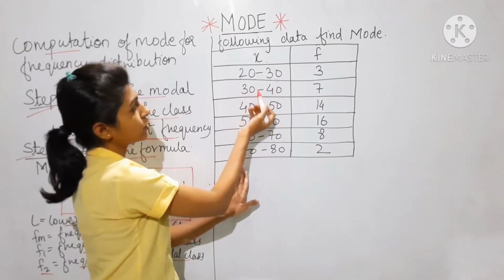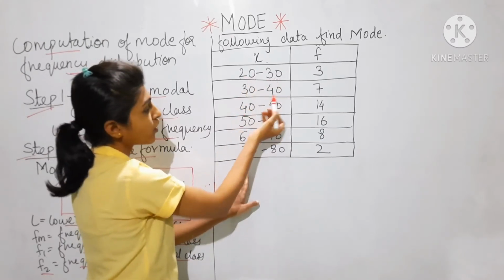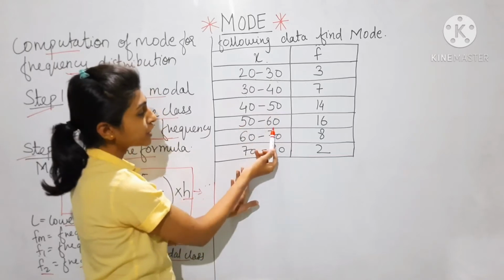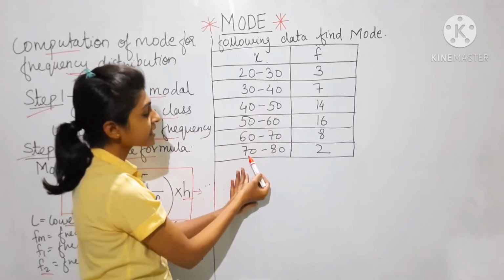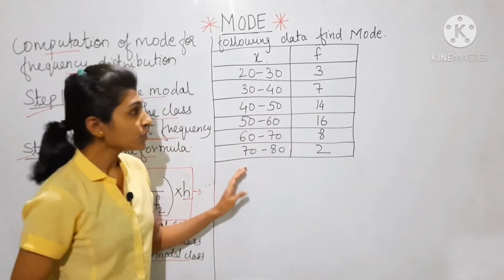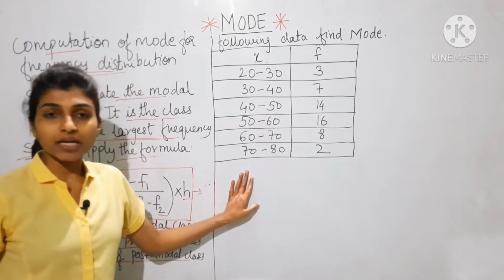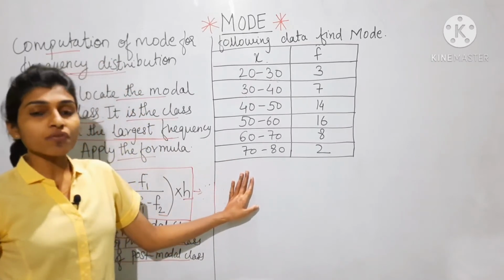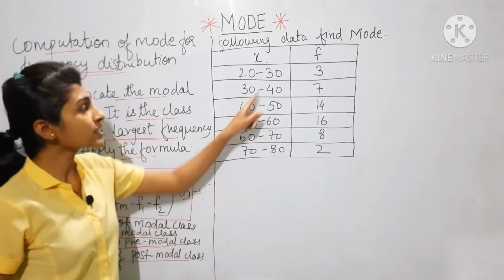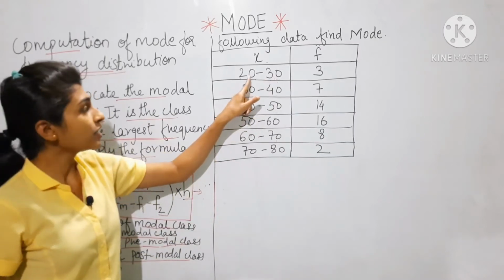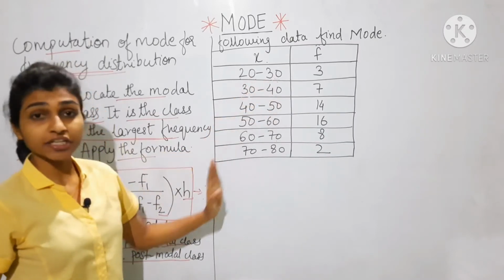It is continuous: 20 to 30, 30 to 40, 40 to 50, 50 to 60, 60 to 70, and 70 to 80. Here there is no need to find the class boundary. Why are we not finding class boundary? Because the classes are continuous.